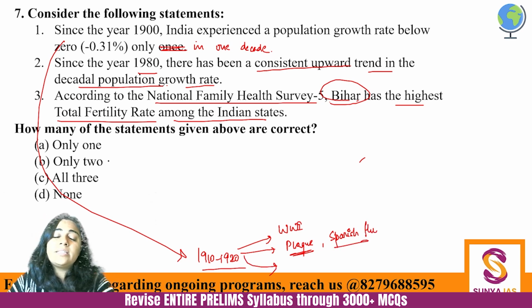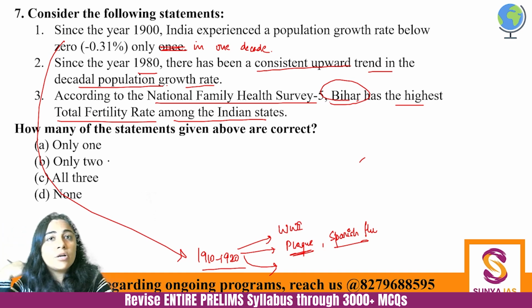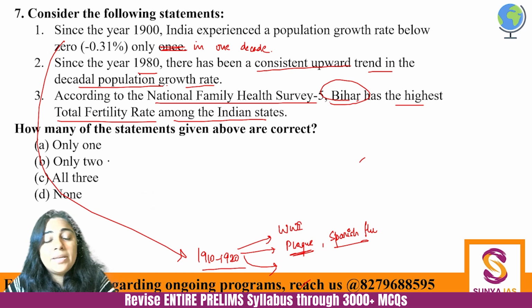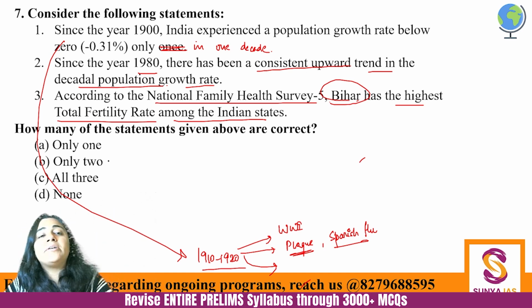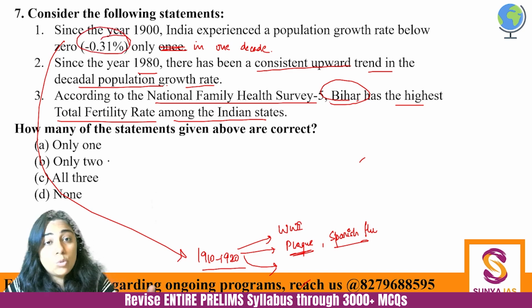Along with that, there was an overall drought situation. There was an overall not very flourishing economy, and many of our soldiers, of course, went to World War One. So, because of so many things happening in this particular decade, our total population actually reduced by 0.31%, which is a huge number when you talk about the entire population.